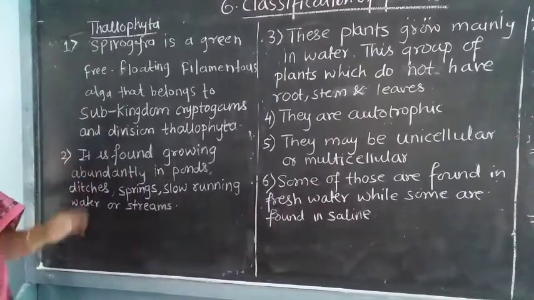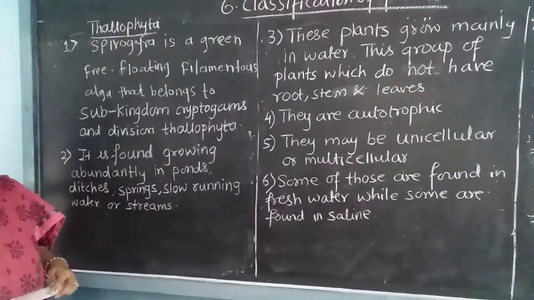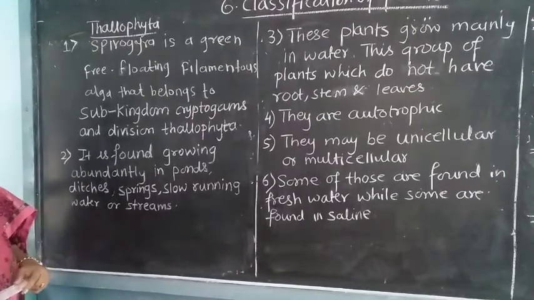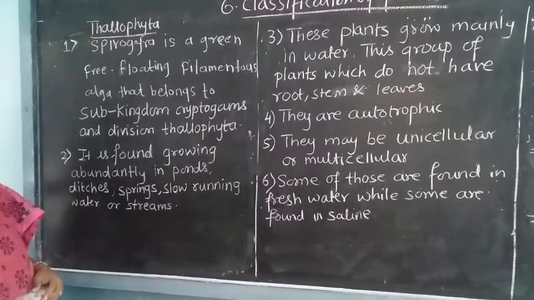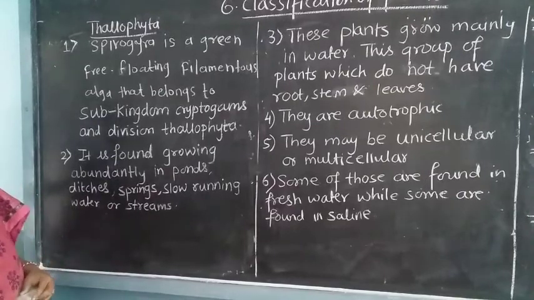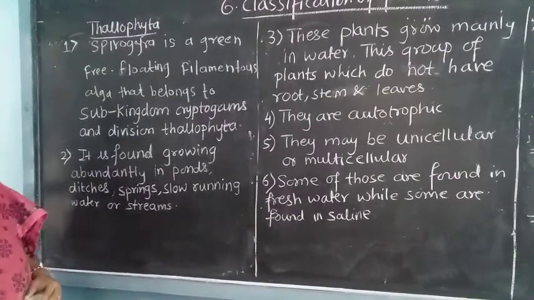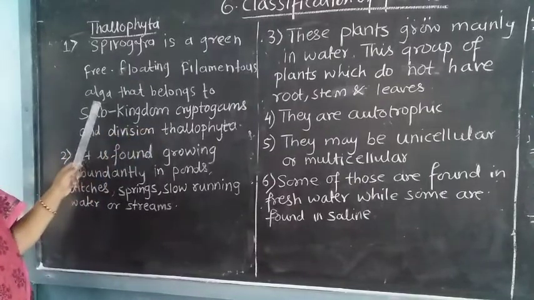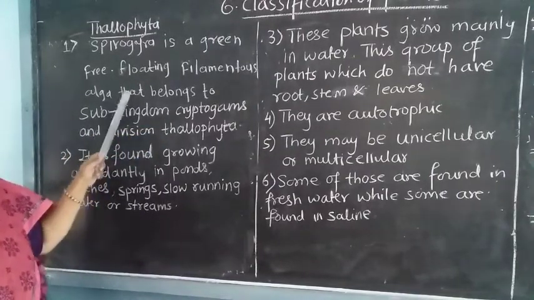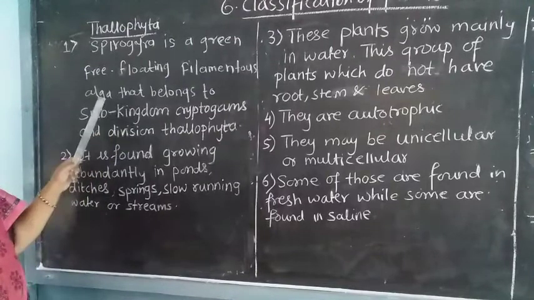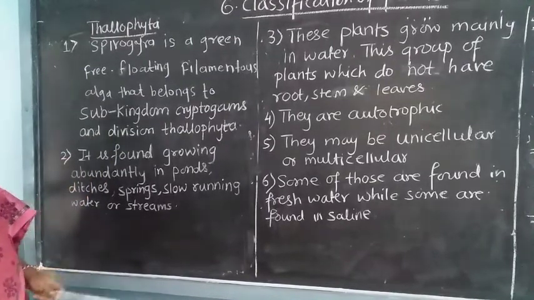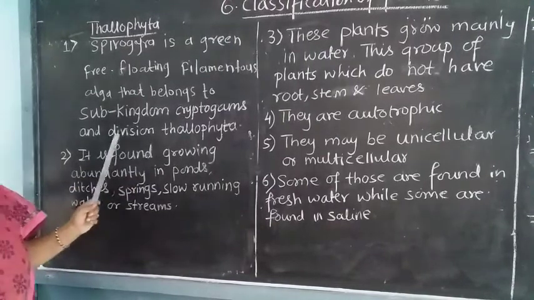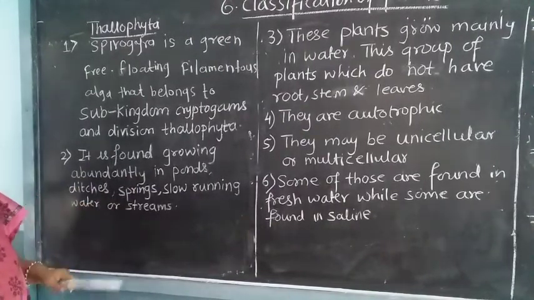Next is the subdivision Thallophyta. The example you are going to see in Thallophyta is Spirogyra. Spirogyra is a green, free living organism. It is a floating filamentous alga that belongs to the subkingdom cryptogams and the division Thallophyta.